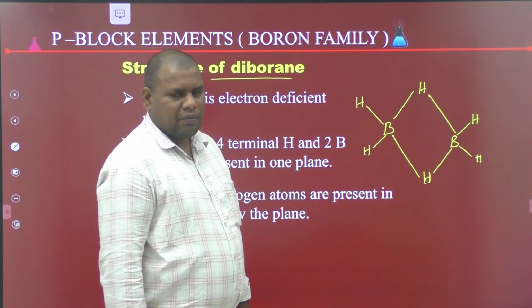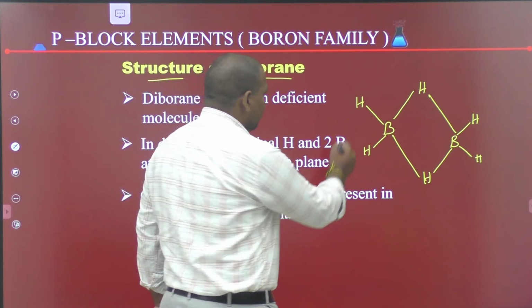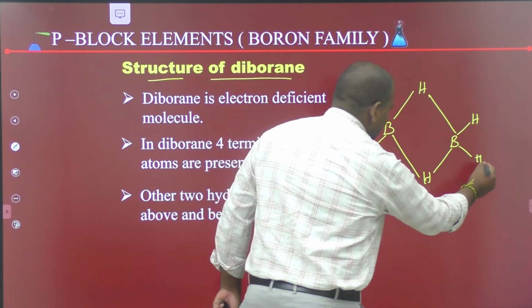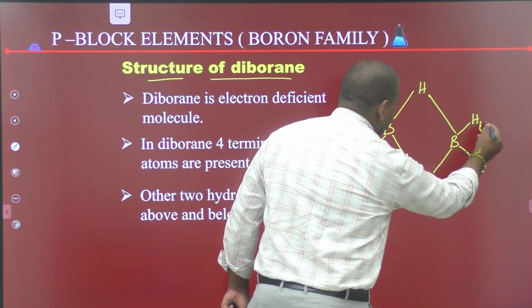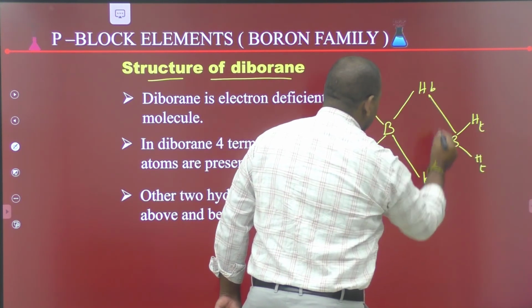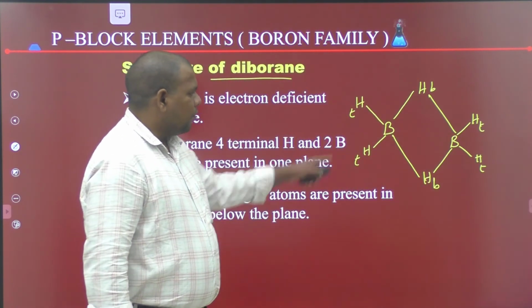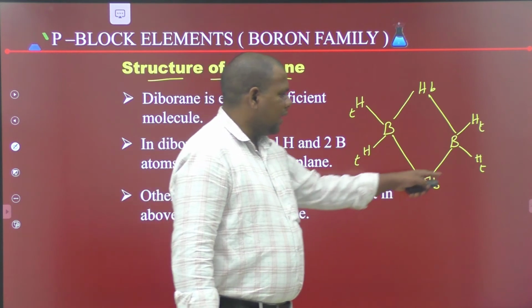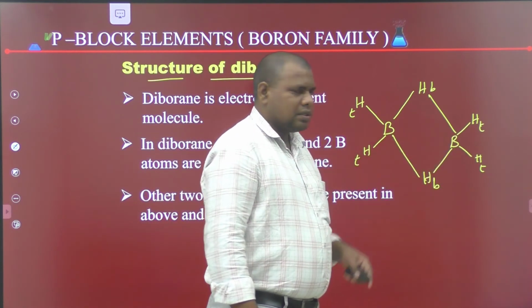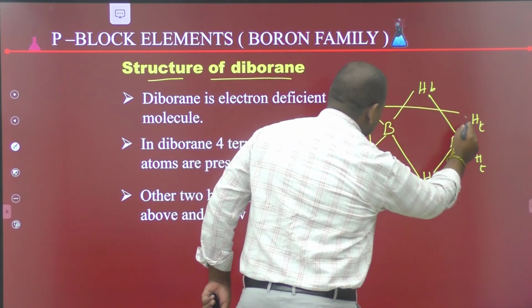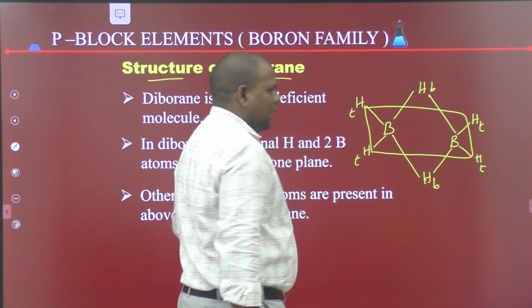Diborane is an electron deficient molecule. It has 4 terminal hydrogens, 2 bridge hydrogens and 2 borons. The 4 terminal hydrogens and 2 borons are present in the same plane.